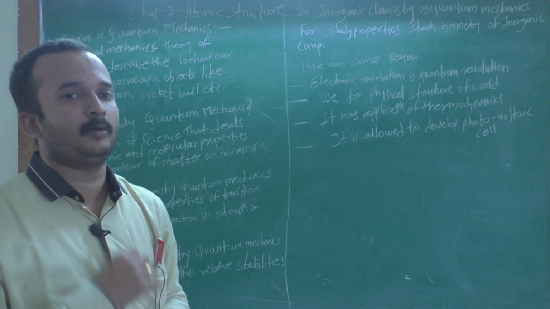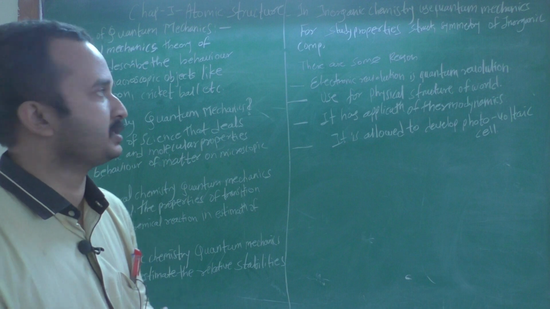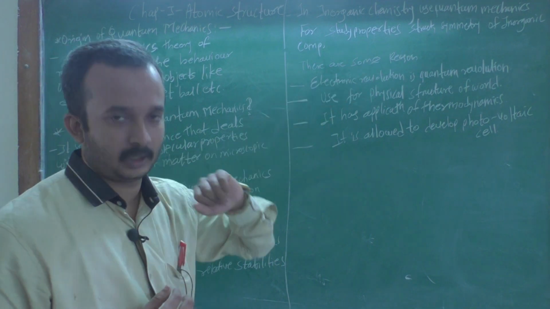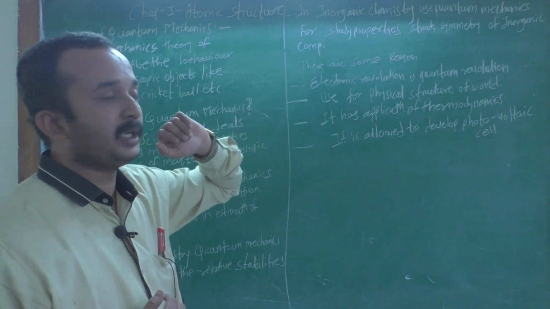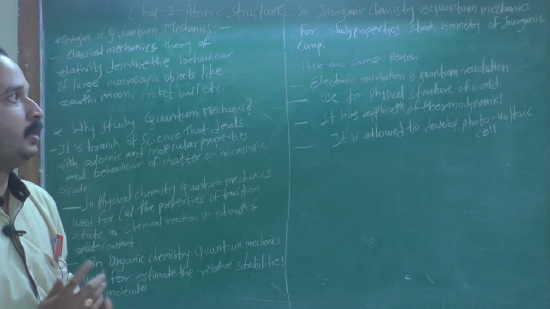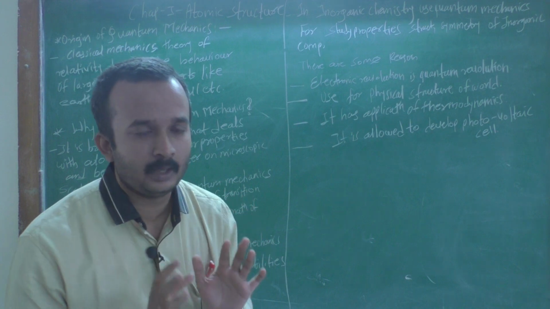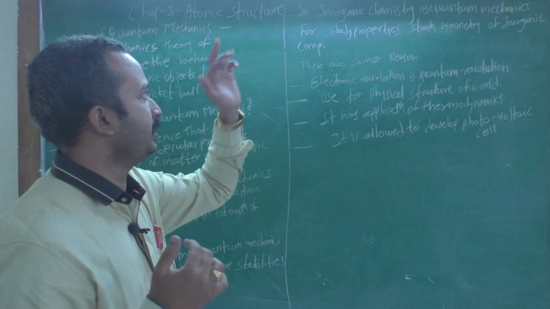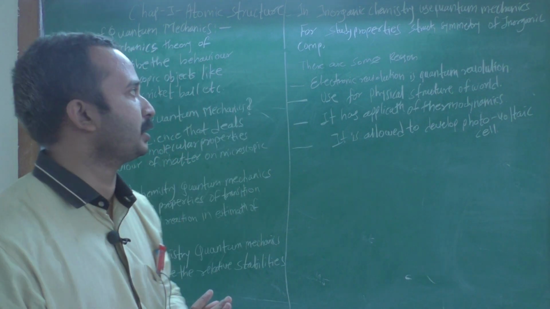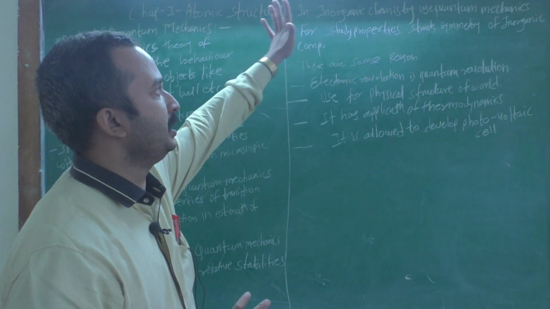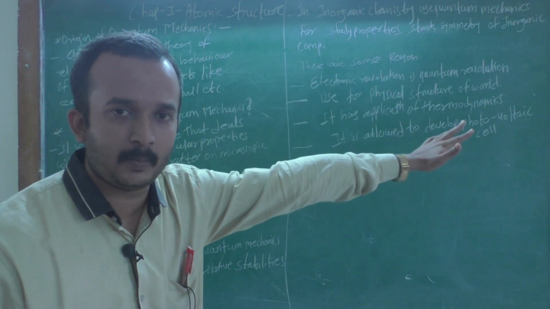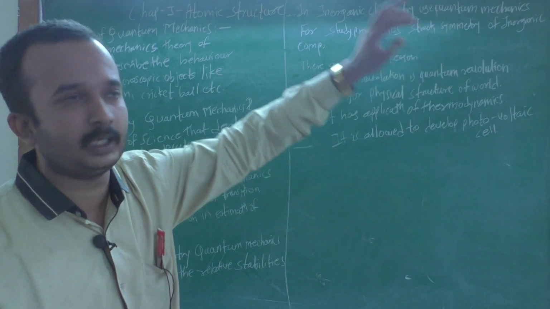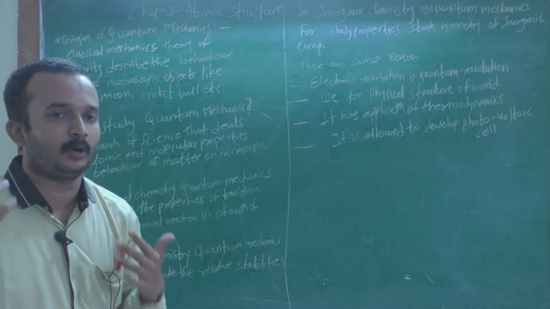In inorganic chemistry you use quantum mechanics, and it is useful for the study of properties, structure and symmetry of inorganic compounds.